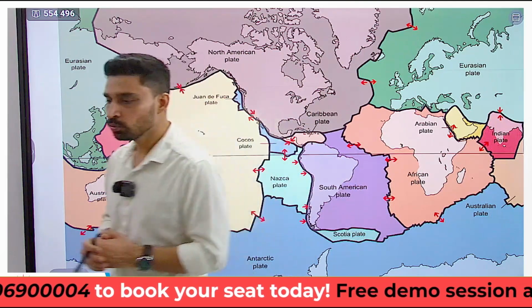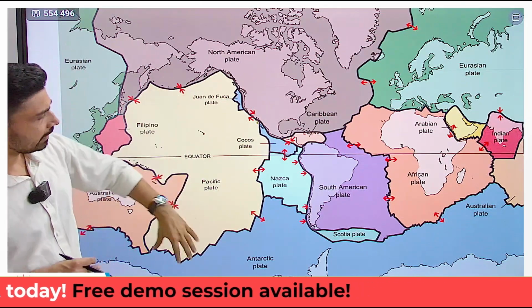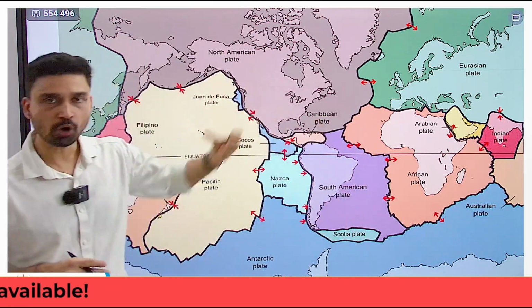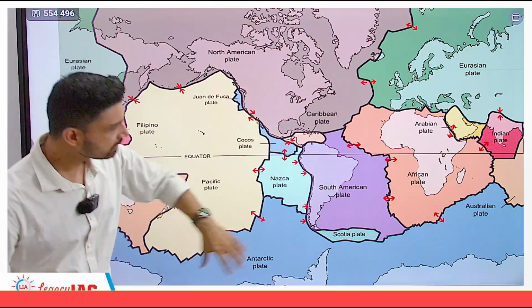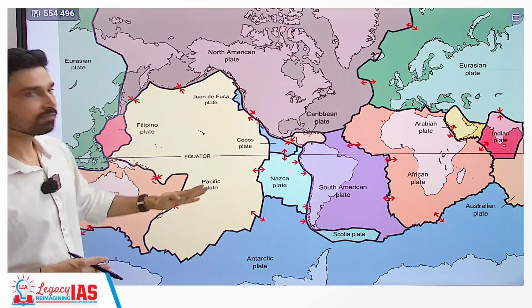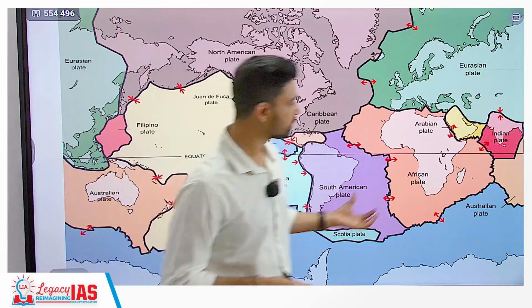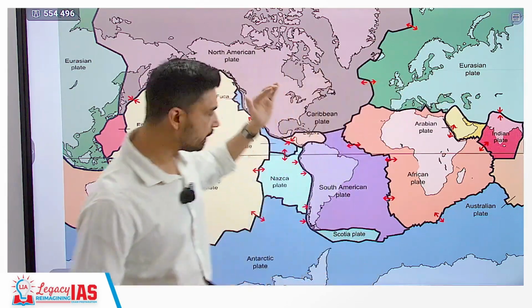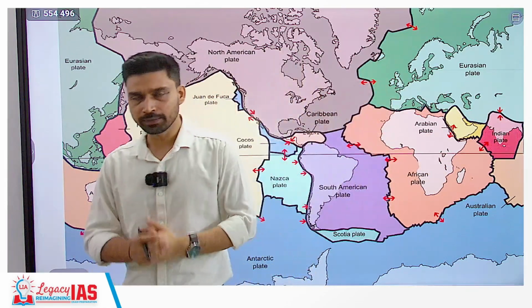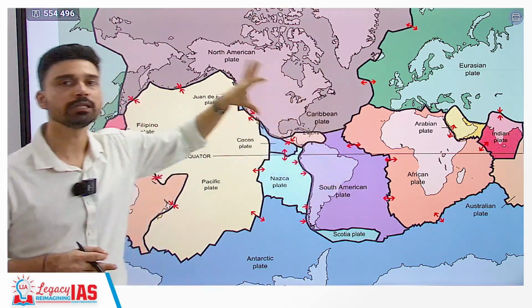And now if you turn your gaze toward this image diagram map, you would see that the entire earth is divided into multiple plates here. Some plates are largely continental because they cover continental land masses. Some plates are largely oceanic because they are below the oceanic surface. For example, the Pacific plate is an oceanic plate, and the Australian plate is an oceanic plate. Apart from that, other major plates such as African, Eurasian, North American, South American, Antarctic are examples of continental plates. So overall we have 6 major plates and then about 9 minor plates around the earth.